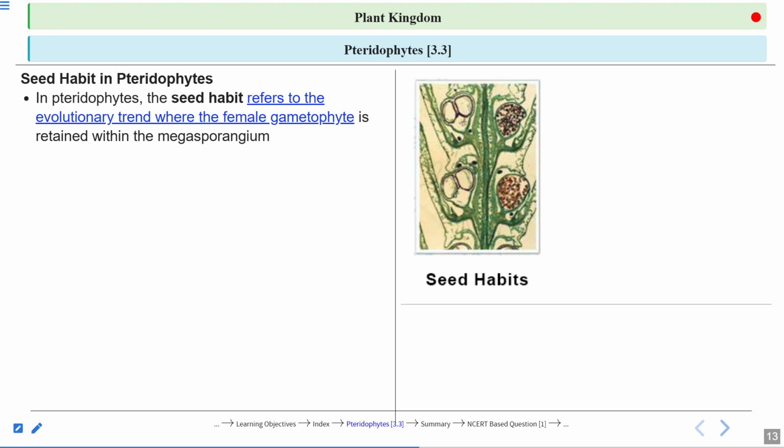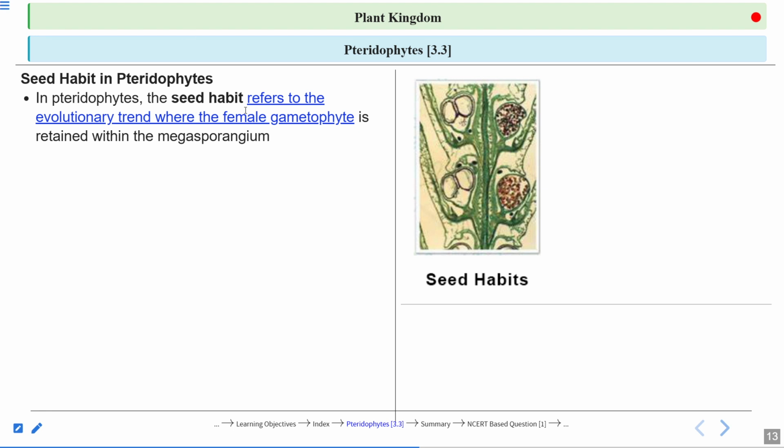Egg. Coming to the pteridophytes: female gametophyte, archegonium. Inside archegonium, what is present? Egg. Now antheridium comes and fertilizes the egg. What is formed then? Zygote. And when the zygote divides, what is formed? The sporophyte.